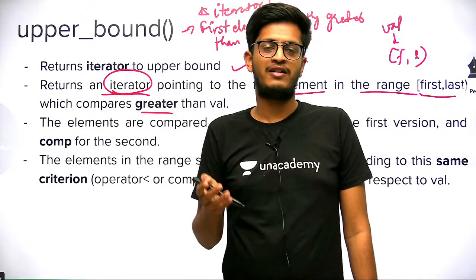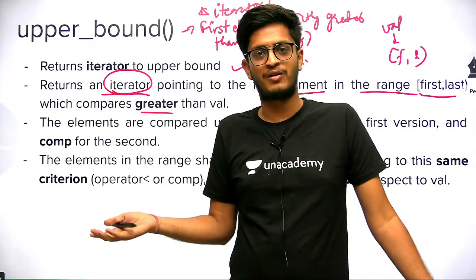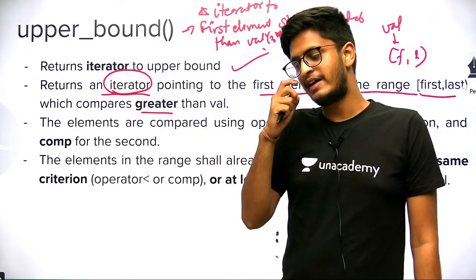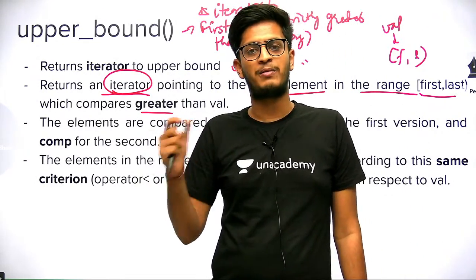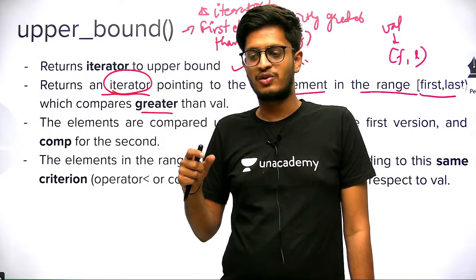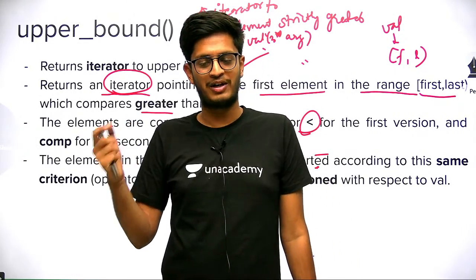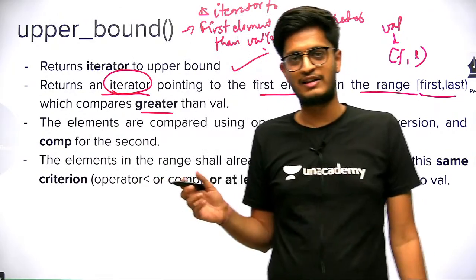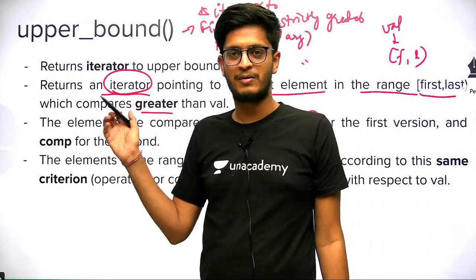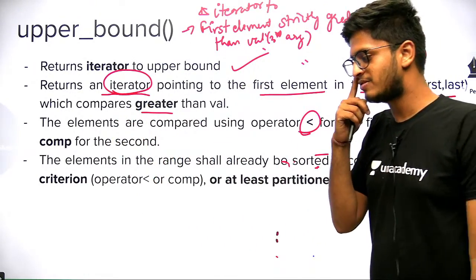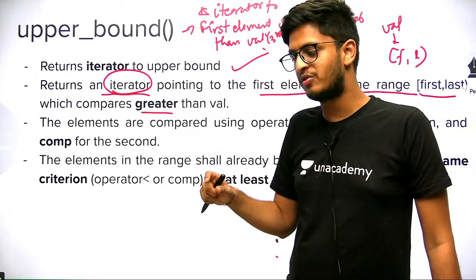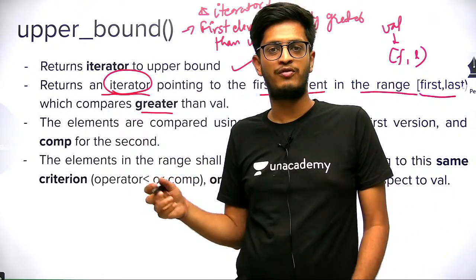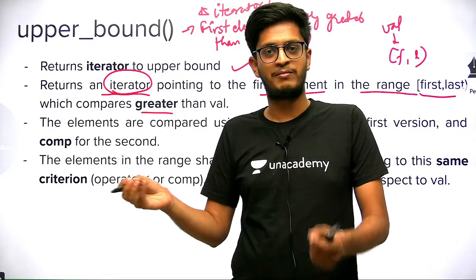Many times you will be required to calculate an upper bound in a program. You will be using it extensively, I can guarantee, lower bound and upper bound. In one program you might have to calculate the lower bound and upper bound for an integer on a vector many times.